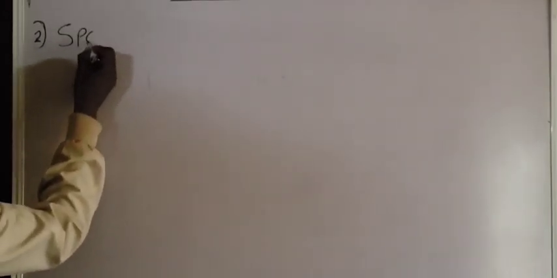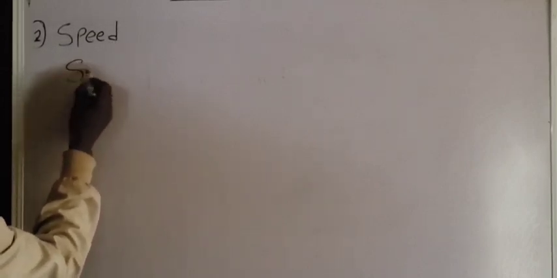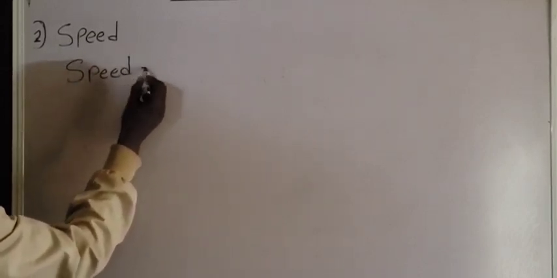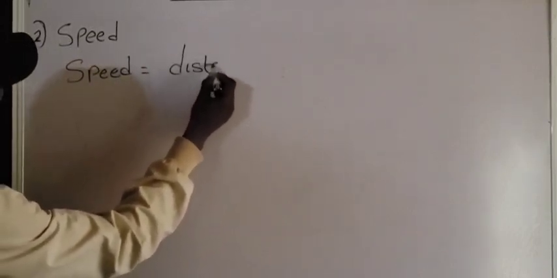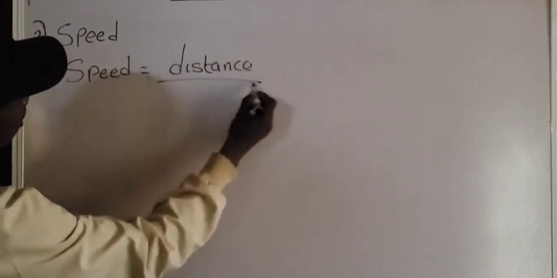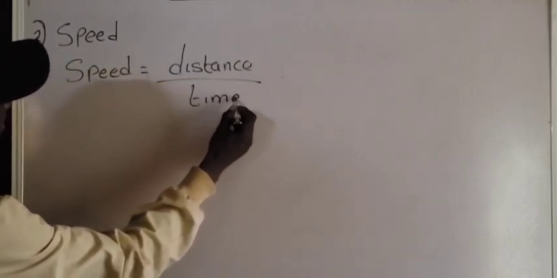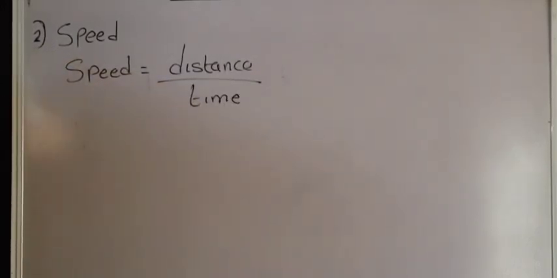What do we mean by speed in physics? The speed tells us how fast an object is traveling. You understand? The speed tells us how fast an object is traveling, and it is expressed mathematically as speed is equal to distance all over time. That is the mathematical expression of speed.